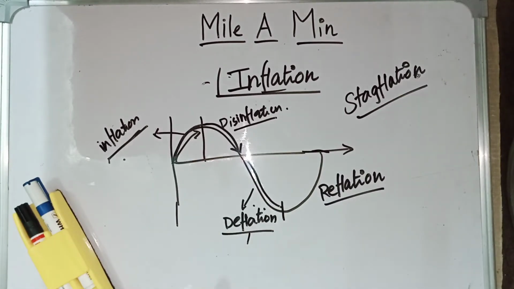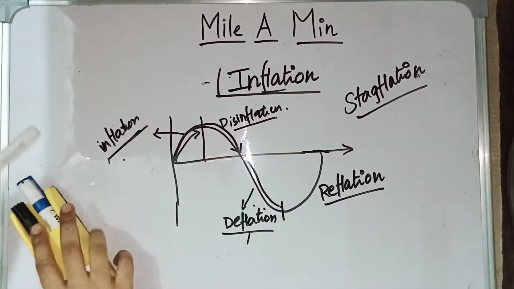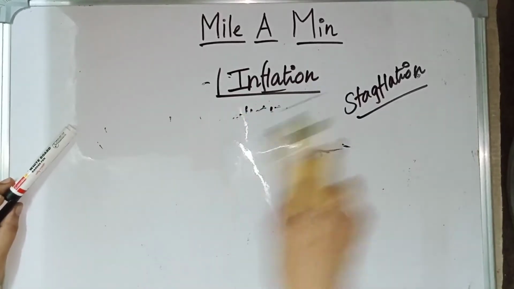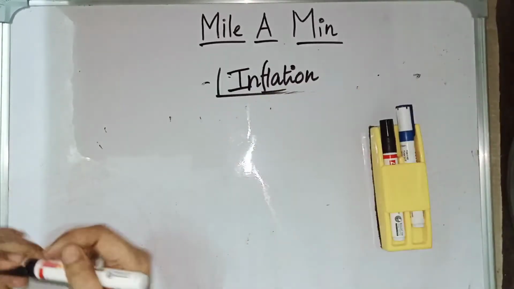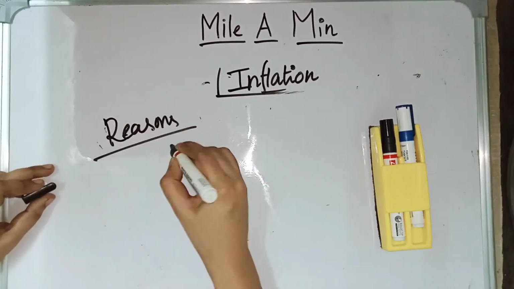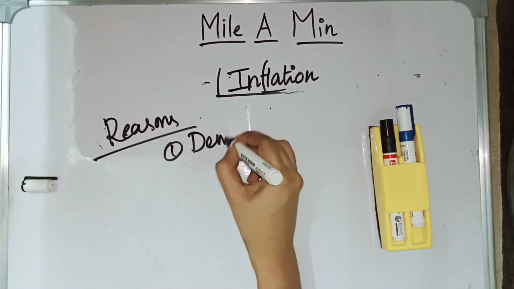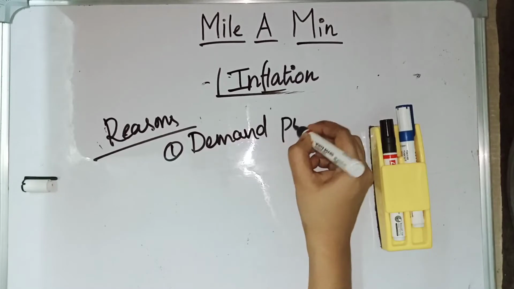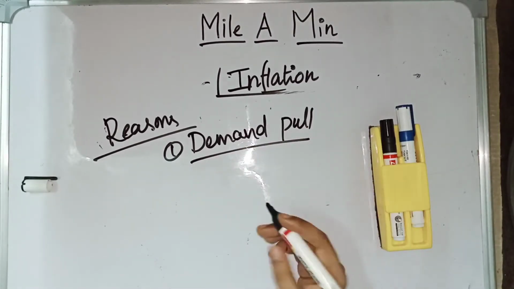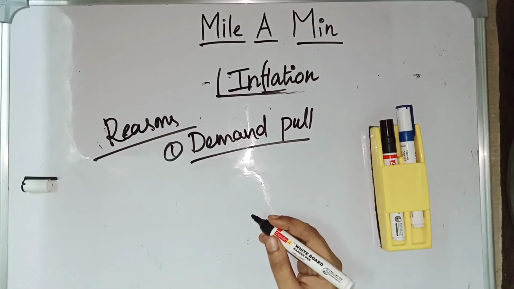There are 2 reasons for inflation. One is demand pull inflation and another one is cost push inflation. Let us see the reasons for inflation. First one is demand pull. If there is a mismatch between the demand and the supply, then it is called demand pull inflation.